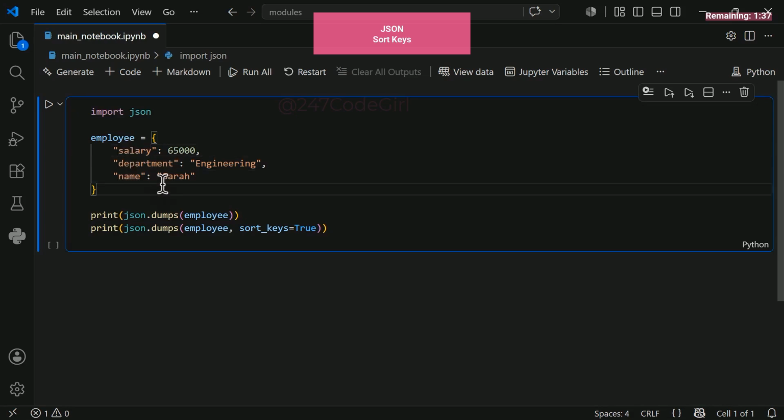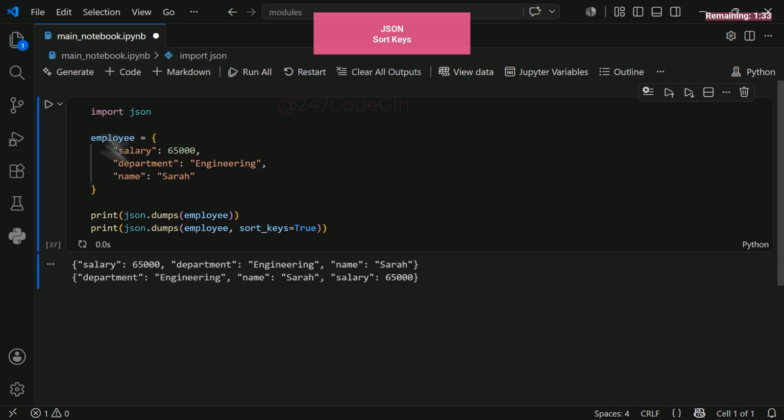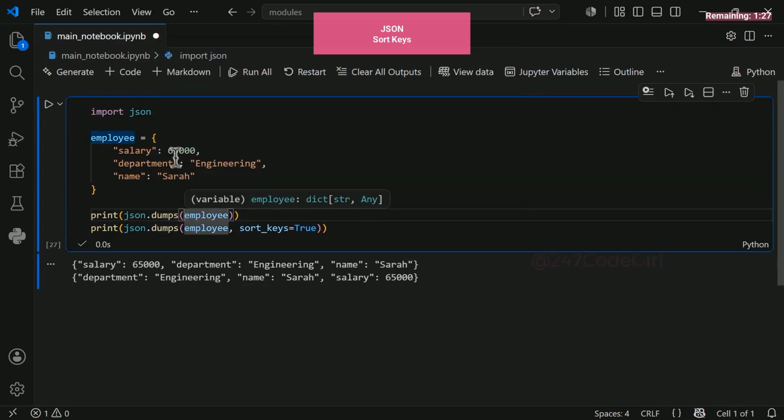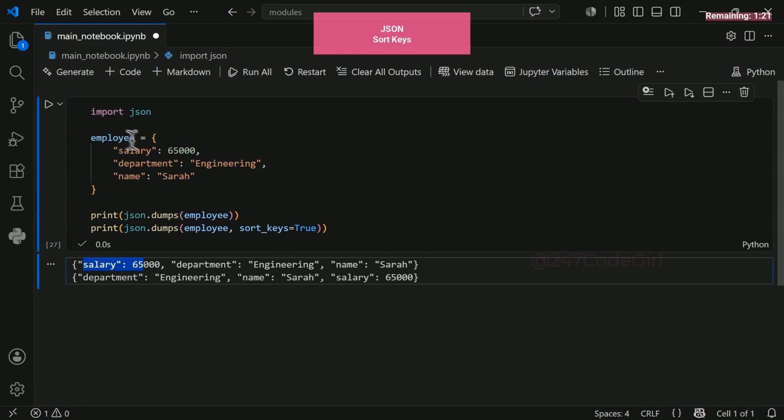Why does this matter? Great question. Let's check the output before diving in. We have two examples here. The dumps function generates our JSON. It converts a Python dictionary instantly into valid JSON. Here is the raw unsorted output. Notice it keeps the original order: salary, department, name.